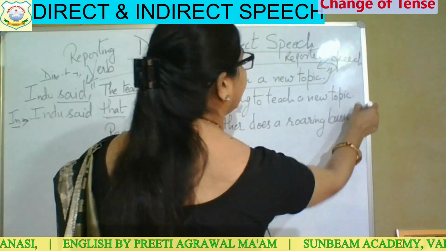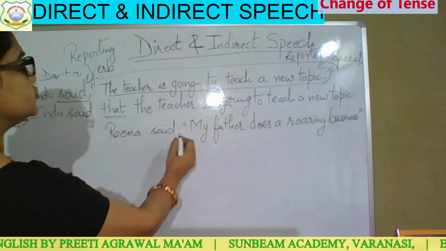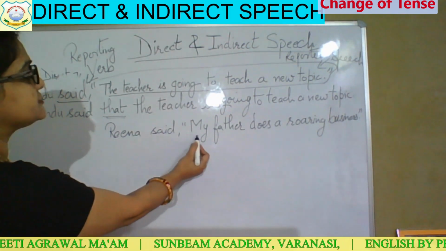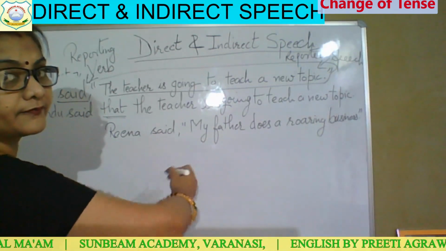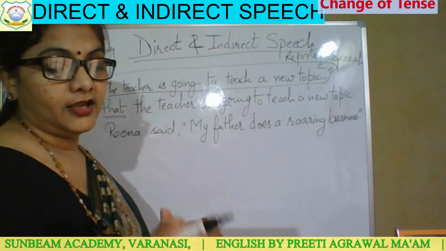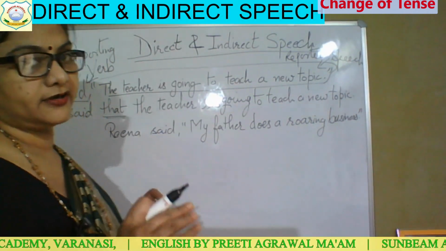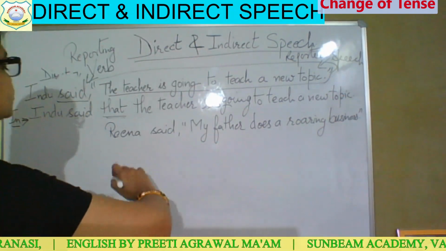Full stop and inverted comma close. Have you noticed that whenever I use this comma and the inverted comma, the first letter of the direct speech is written in a capital letter? Clear? These are all ways to differentiate between direct and indirect speech. So this is the direct speech, which is written inside the inverted comma.